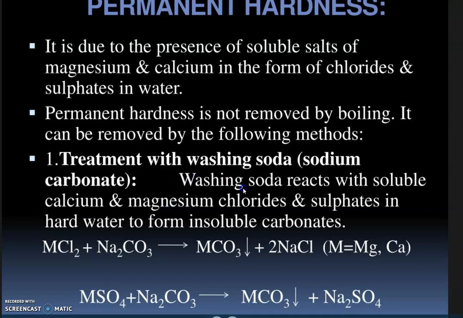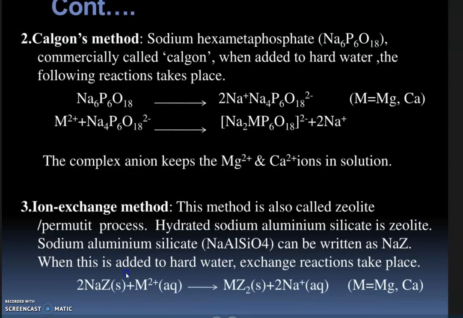Treatment with washing soda. Washing soda is sodium carbonate. If the hard water is treated with washing soda, the washing soda reacts with soluble calcium and magnesium chlorides and sulfates in hard water to form insoluble carbonates. You will precipitate it out in the form of carbonates. This M represents either magnesium or calcium.